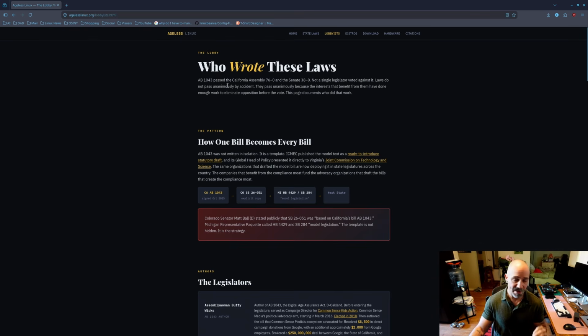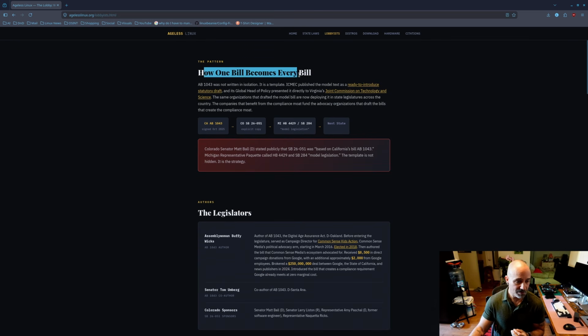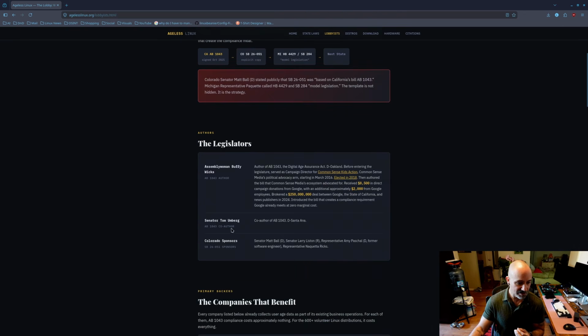Laws do not pass unanimously by accident. They pass unanimously because the interests that benefit from them have done enough work to eliminate opposition before the vote. This page documents who did that work. And you can go down the line here: how one bill becomes every bill, and who the legislators themselves are.